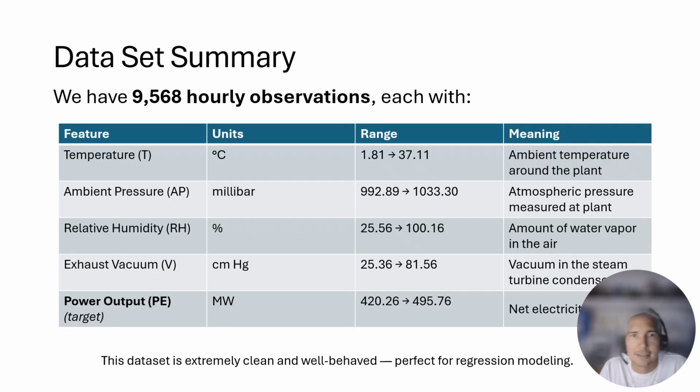So we have a summary for the data set. We have 9,568 hourly observations, each with the following features. We have temperature, ambient pressure, relative humidity, exhaust vacuum, and the power output. That is the target that we're looking for. Here we can see the units and the range for the data, and also a description of each one of the variables. We can conclude here that the data set is extremely clean. I mean, there are no nulls and major outliers, and it is well behaved, so it's perfect for our regression modeling.